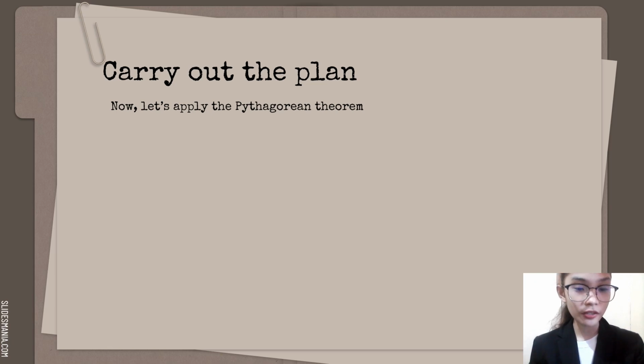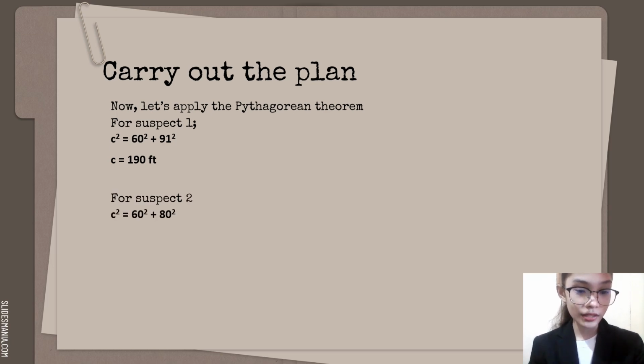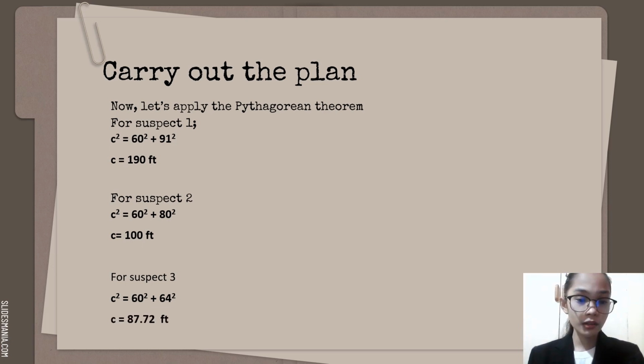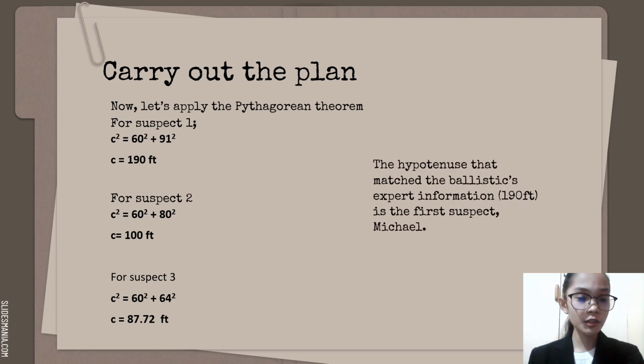Now, let's apply the Pythagorean theorem. For suspect number 1, C squared is equal to 60 squared plus 91 squared, which is equal to 190 feet. For suspect number 2, C squared is equal to 60 squared plus 80 squared, which is equal to 100 feet. For suspect number 3, C squared is equal to 60 squared plus 64 squared, which is equal to 87.72 feet. And the hypotenuse that matched the ballistics expert information, which is 190 feet, is the first suspect, Michael.